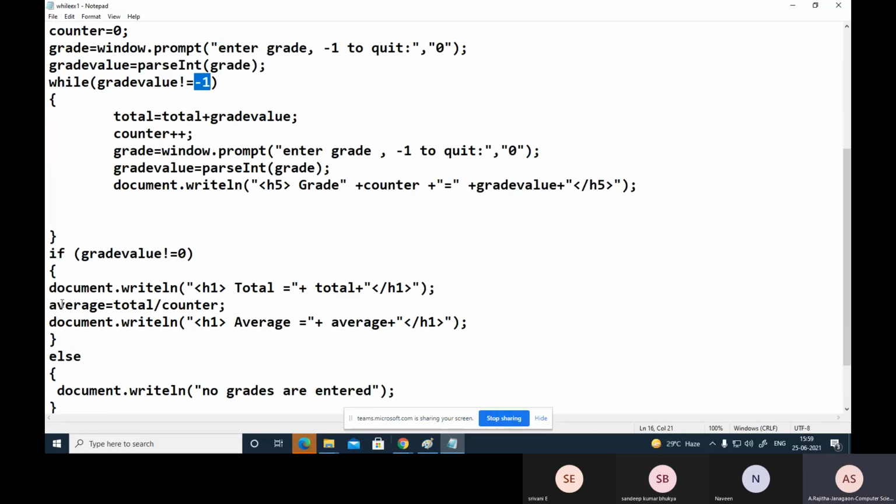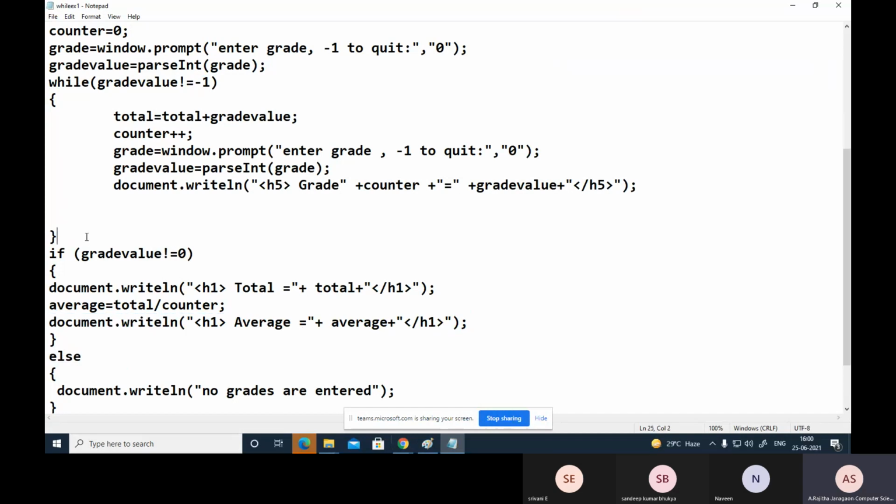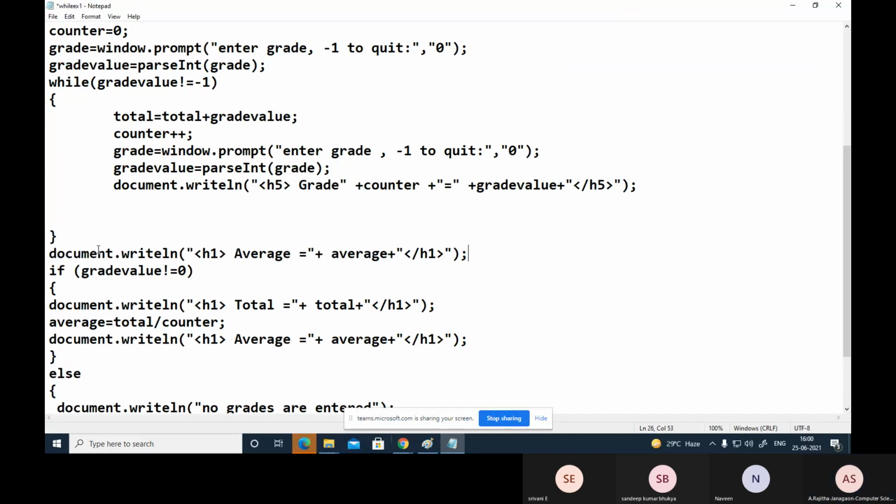Okay, so if you also want to display the counter, how many numbers of grades you entered, just you can display that one also like this. Control C, here you can display how many number of grades. Just you can write here the number of grades. That is number of grades. So that number of grades is there in the counter variable.